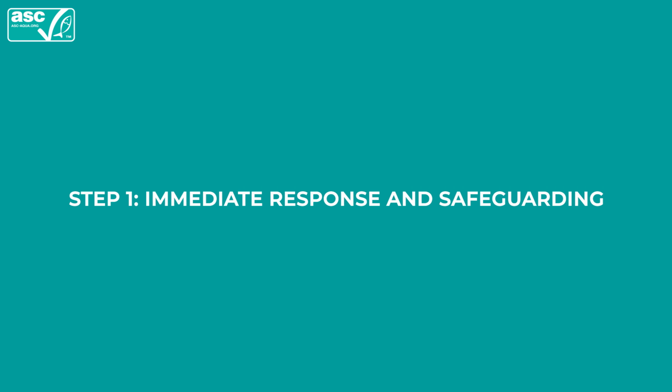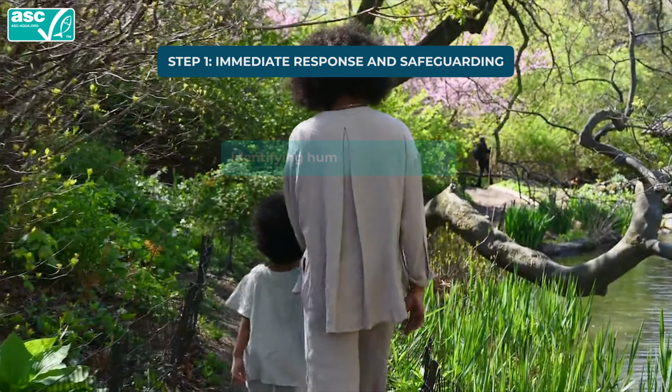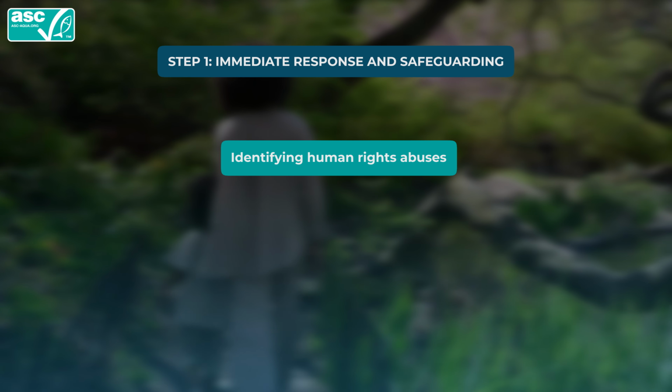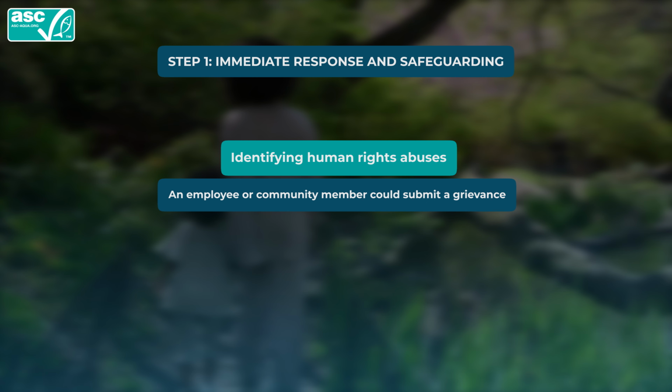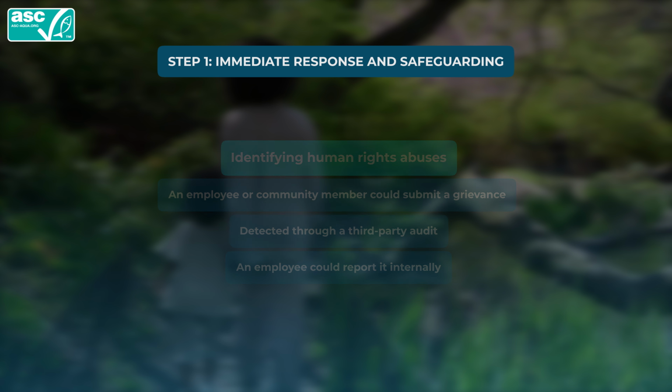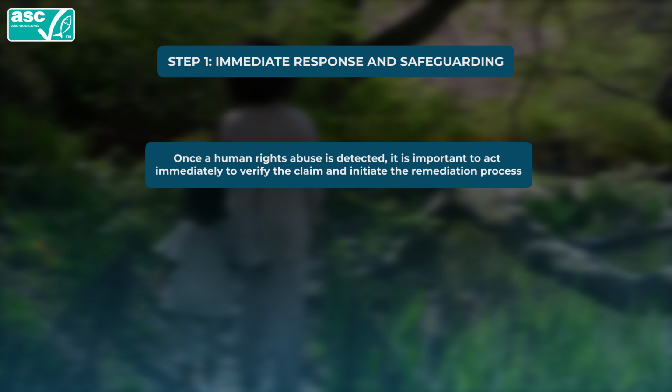Step 1. Immediate response and safeguarding. Human rights abuses can be identified in various ways. For example, an employee or community member could submit a grievance through the grievance mechanism. A human rights violation could be detected through a third-party audit, or an employee could report it internally. Once a human rights abuse is detected, it is important to act immediately to verify the claim and initiate the